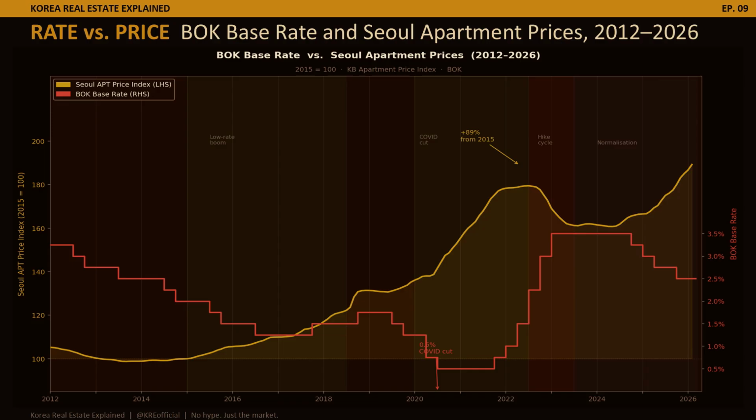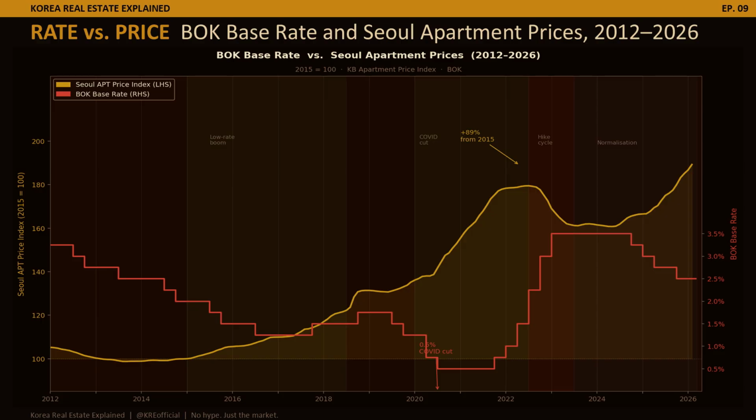This chart puts the relationship directly in front of you. The gold line is the KB Seoul Apartment Price Index, rebased to 2015 equals 100. The red line is the BOK base rate. Read it left to right. From 2015 to 2018, the BOK cut rates from 2% to 1.25. The gold line starts climbing, slowly at first, then with momentum.